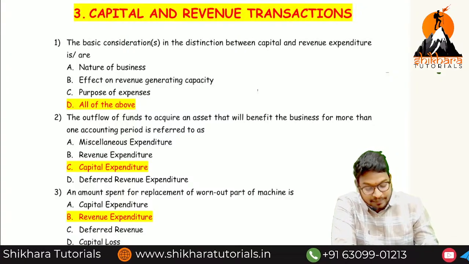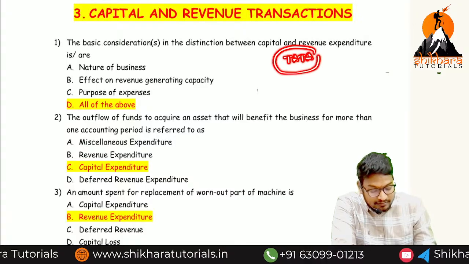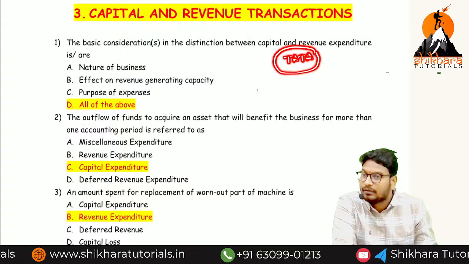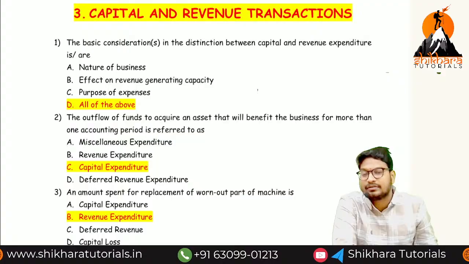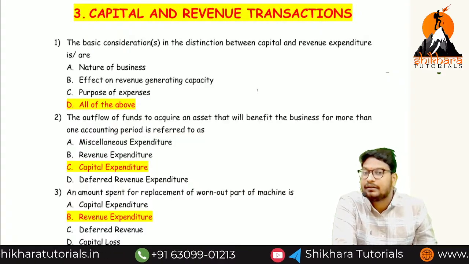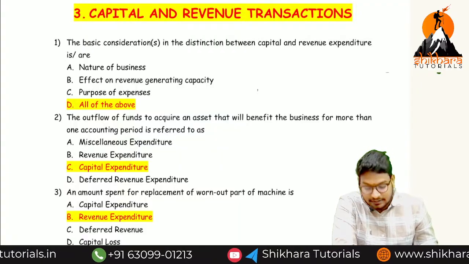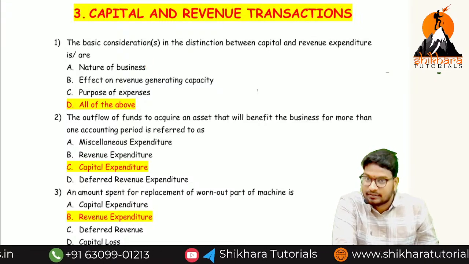For example, take Tata Motors. What is the business model? They purchase 2-wheelers and sell the 2-wheelers. Normally purchase of a 2-wheeler is an asset, capital expenditure. But for them it is goods. It will become what? Revenue expenses. So based on the nature of business also, the classification of expenditures will differ.